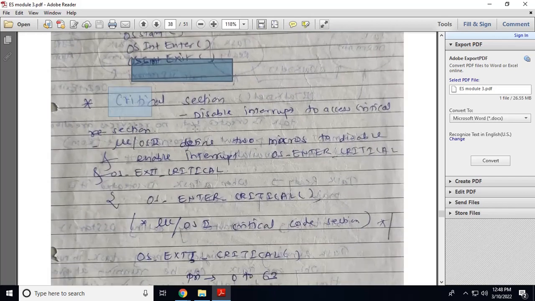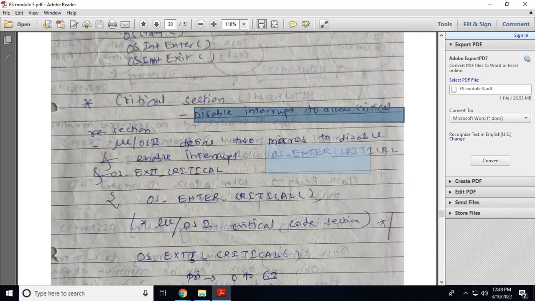Now see the critical section. We already discussed that the code which is written to access the shared resource is critical section code. So in task synchronization we write a critical section, so only one task can access the shared resource at a time. In a critical section we can disable the interrupt to access the critical section. There are two macros that will disable the interrupt. So OS underscore enter critical, when you call this function or service, it will disable the interrupt, so you can access the critical section.